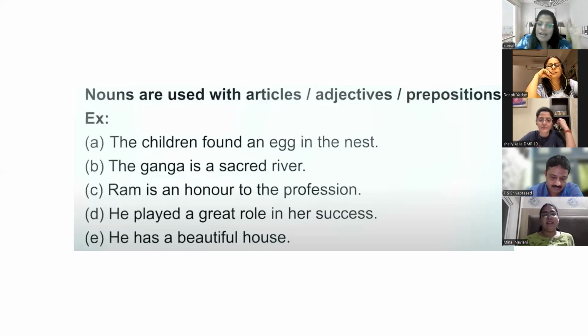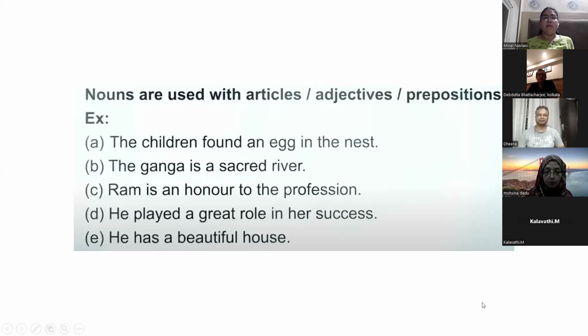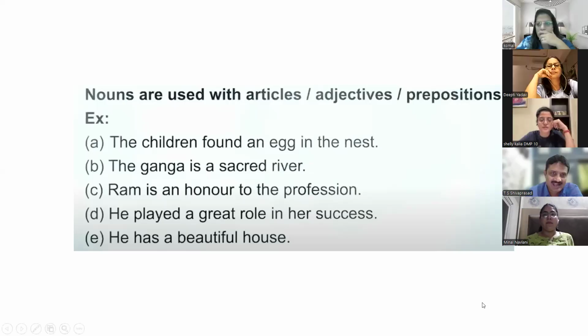That is one rule. If there are three words, as in he played a grand great role, then grand becomes the adverb, great the adjective, and role the noun. The structure is adverb, adjective, noun. We will do the difference between adverb and adjective later, in detail today.